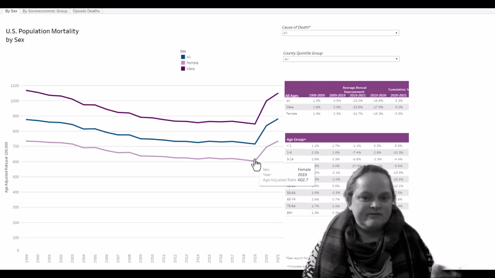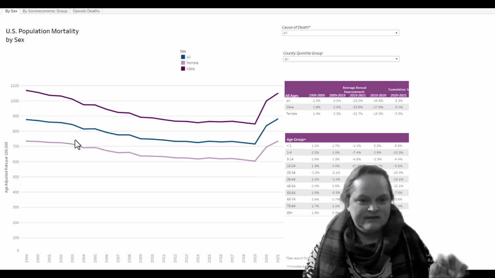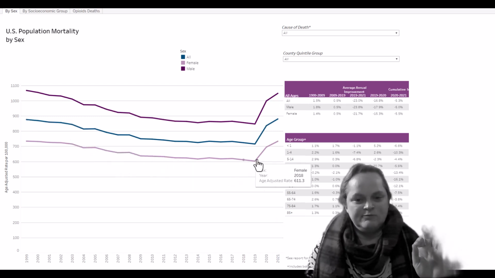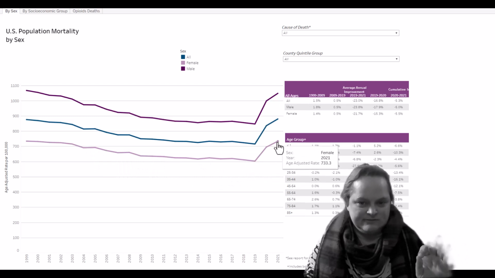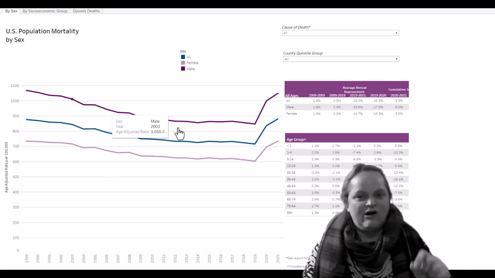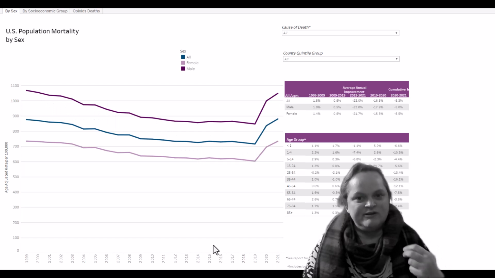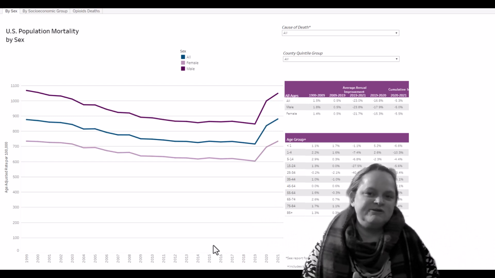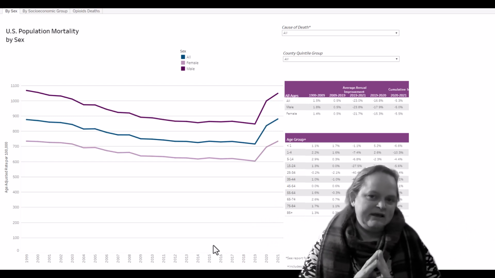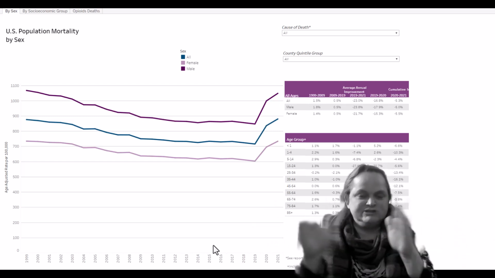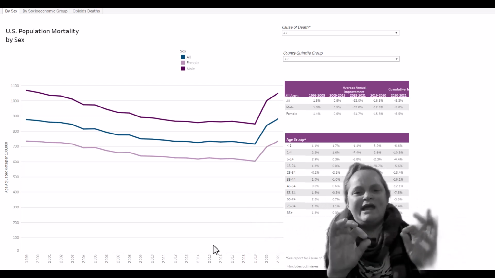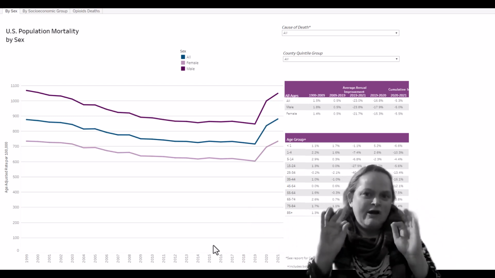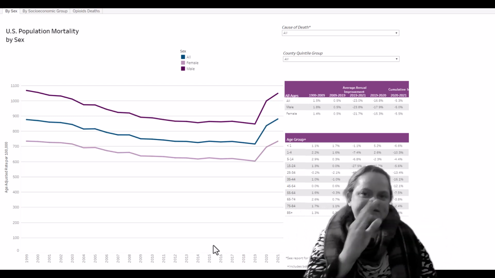We have female, these are age-adjusted mortality rates or age-adjusted death rates based off of the 2000 population age distribution, okay? So age-adjusted mortality rates are where we take the mortality rates by age grouping, and then we have a standardized weighting that we apply to each year.